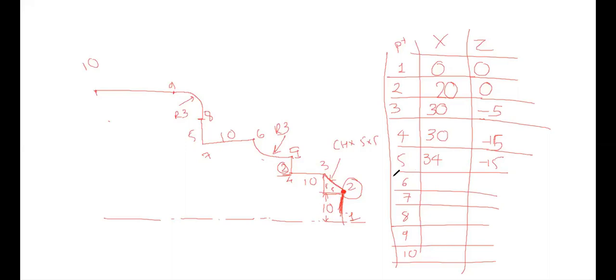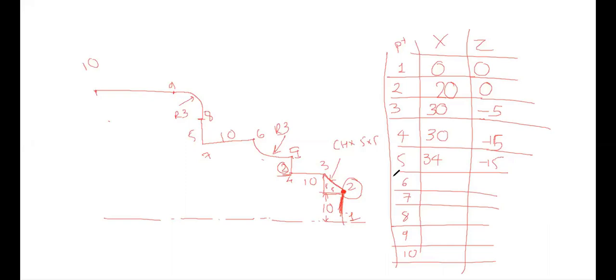Point number 2, yes. For point number 2, the radial distance is 10 mm, and what I said, we have to write x coordinate in diameter. So 10 to the 20. That is 20, 0. In point number 3, 10 plus 5 mm of chamfer. So 5, and 10 plus 5 is 15, 15 to the 30. Okay. Now give me point number 6.